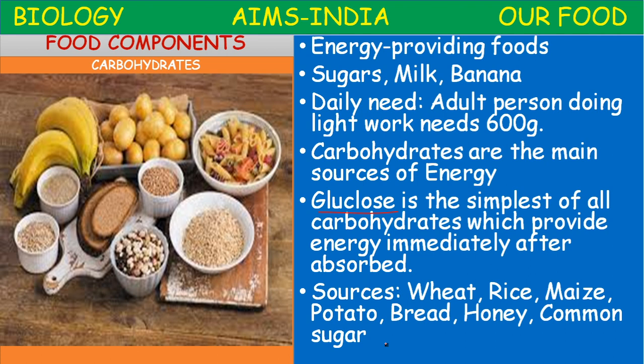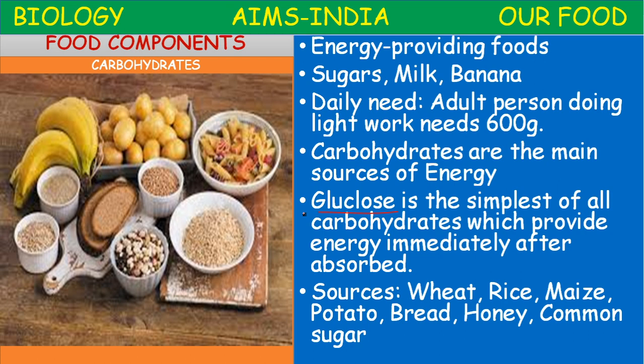These carbohydrates are divided into simple and complex. Simple means which contain only one glucose. The complex carbohydrates like starch, sucrose, lactose, the different large complex carbohydrates, are made up of more than one unit of sugar, one unit of glucose. The main function of these carbohydrates is to provide energy.